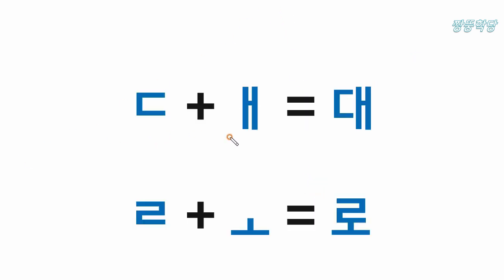And we need to learn more words. This is do sound and this is a sound. So it's 대, and this is l sound, and this is o sound. So 로, 대로.